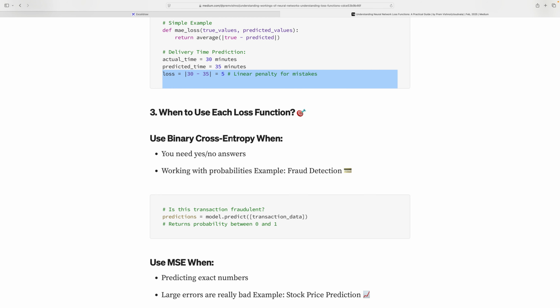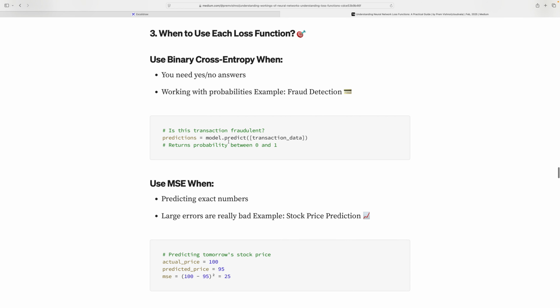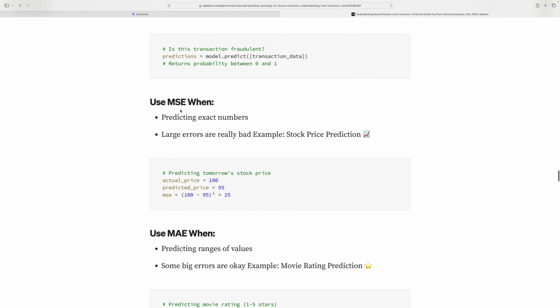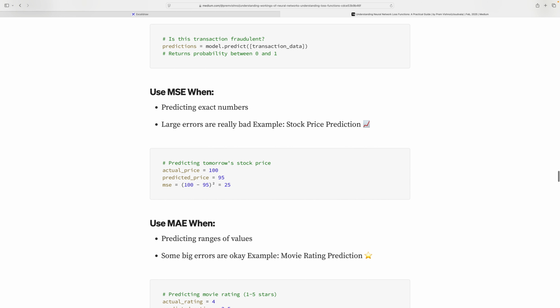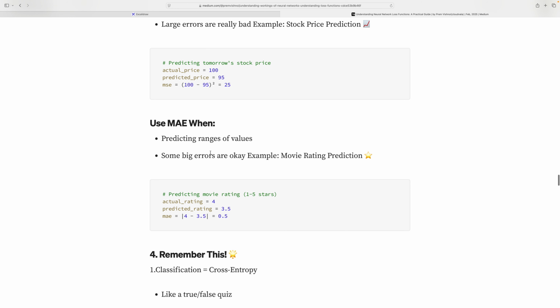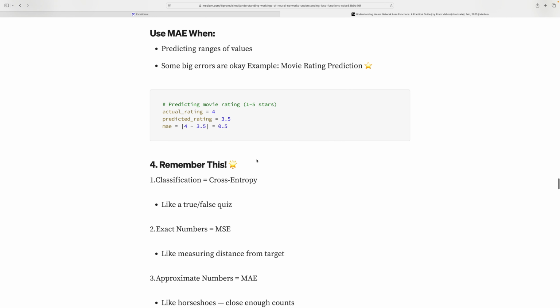When to use which loss function? Use binary cross entropy for yes and no problems, working with probability, for example fraud detection. It's very important. Use mean square error to predict exact numbers where large errors are really bad, for example stock price, which is very important. That's when we need mean square error. Mean absolute error is for predicting a range of values, for example movie rating prediction.